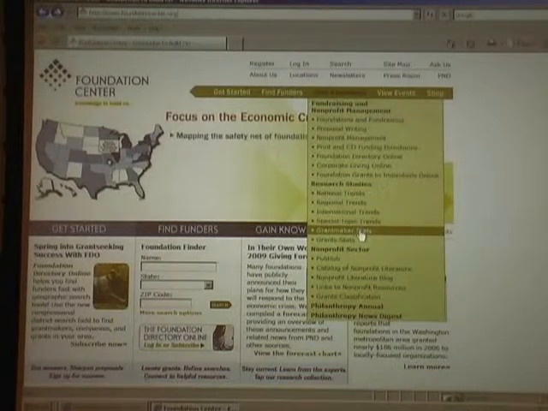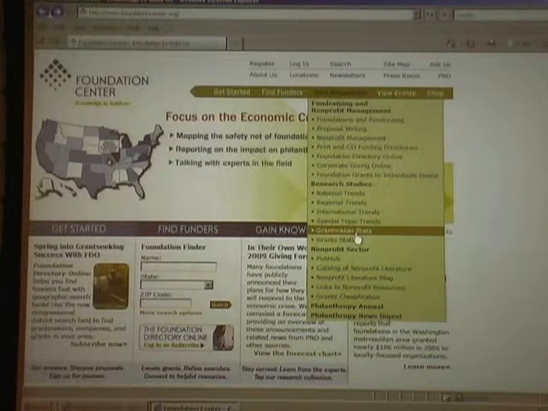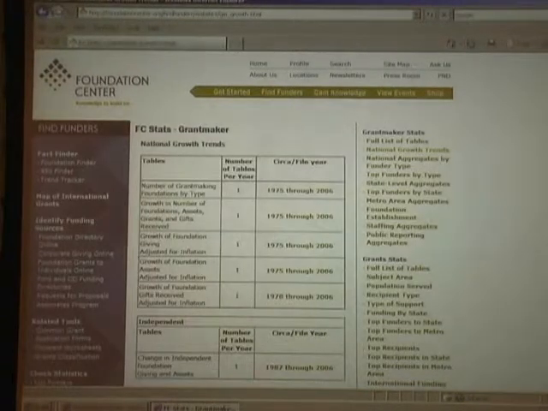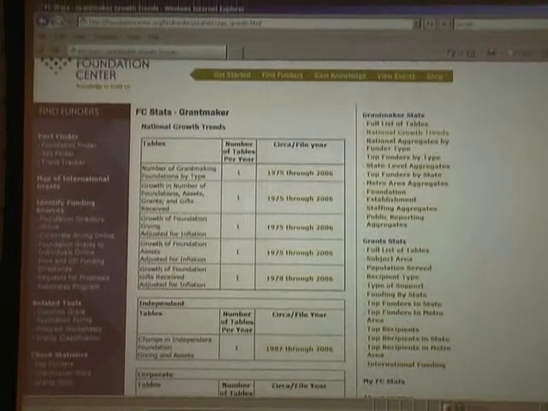And then we also have something called Grant Stats. And these are these last two links here in the research studies area, Grantmaker Stats and Grant Stats. You can click on either one of those, and it will take you to the same place.